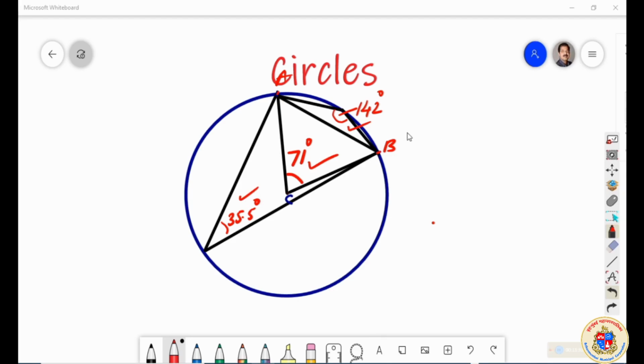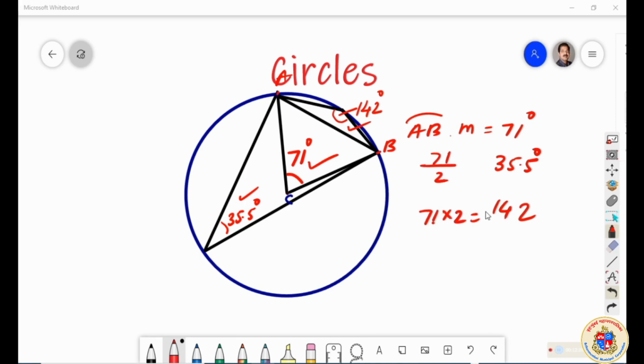And the arc is ABC, AB. And this is the measure of the arc. Measure of the arc is equal to 71 degrees. And this one, the angle inscribed by the arc on the same segment, same side, is equal to half of it. 35.5 is half. And the other segment, which can be called the minor segment here, is 142. So this is 71 upon 2, this is 71 into 2.